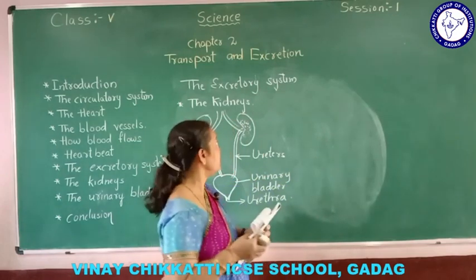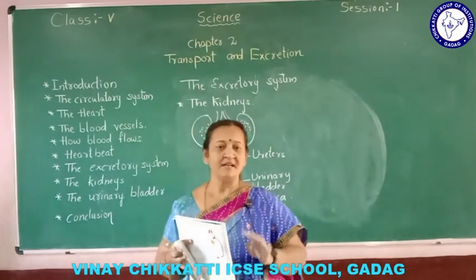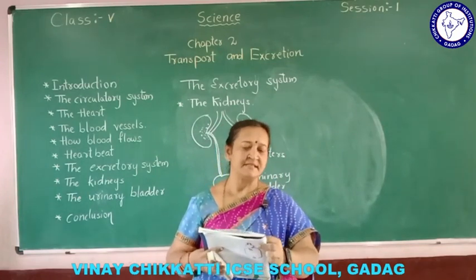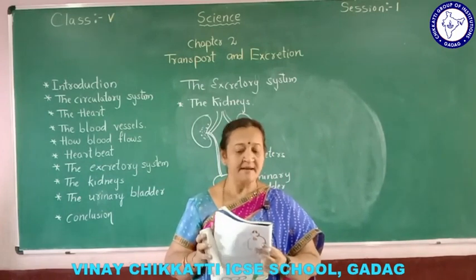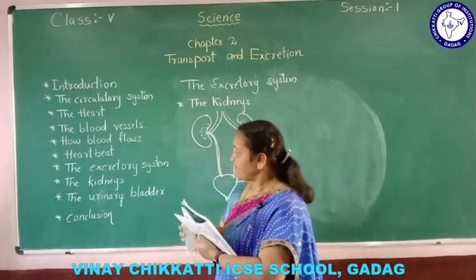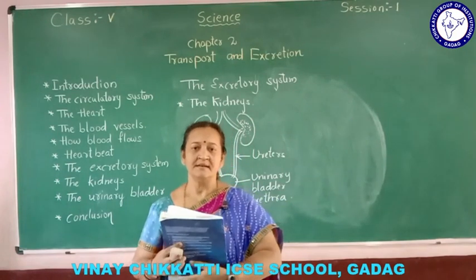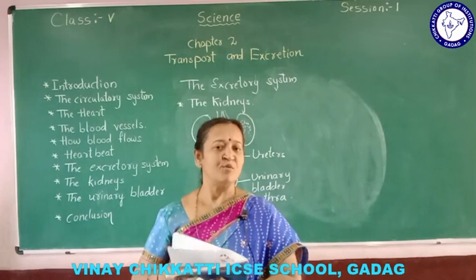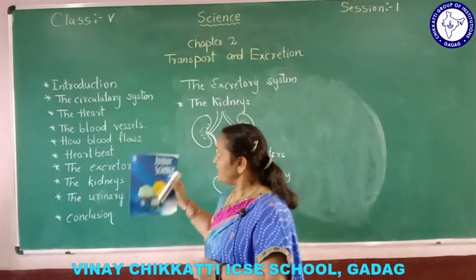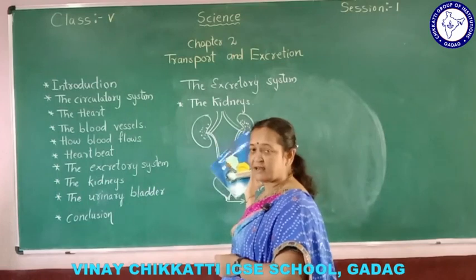Now this is the lesson about transport and excretion. Here we learnt 4 different types of organ systems. First we learnt about the digestive system, then the respiratory system. In this chapter we learnt about the circulatory system and the excretory system. From this we have learned to eat healthy food, drink more water, and breathe pure air. It helps our circulatory system and excretory system to carry out good work in our body.